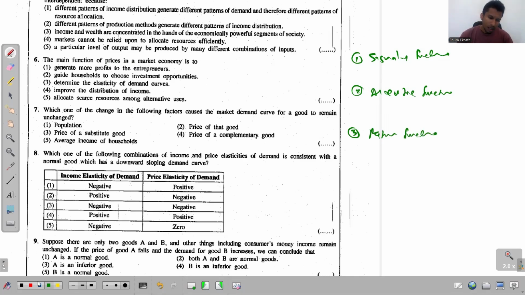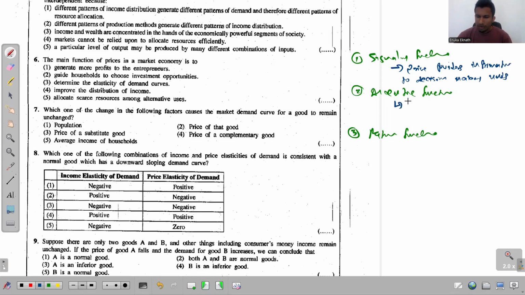Right. So what's the meaning of this signaling function? This means price provides information to decision making units.